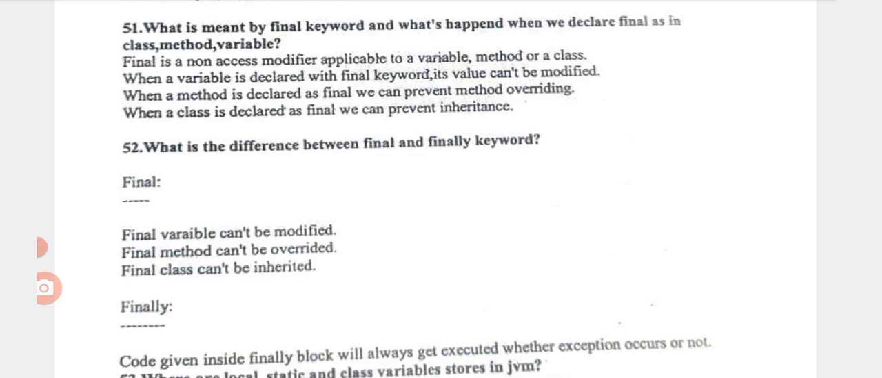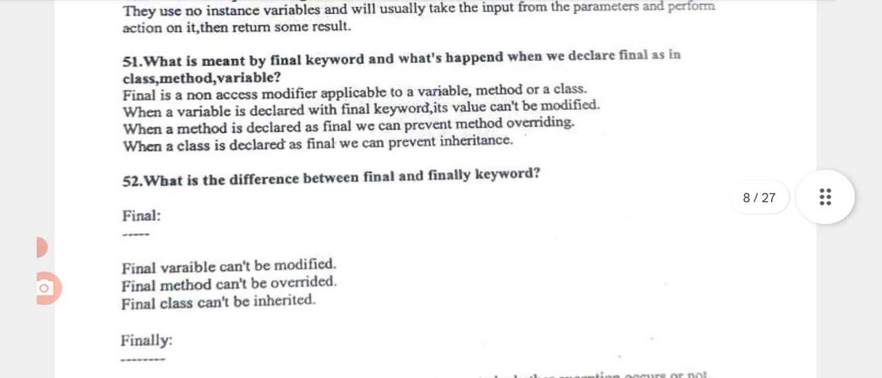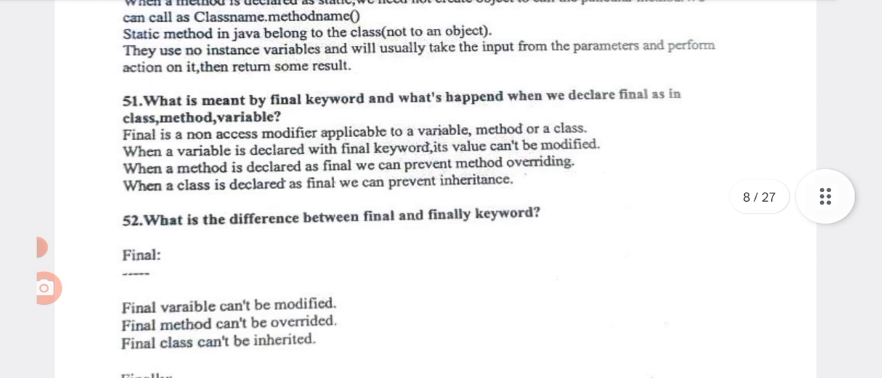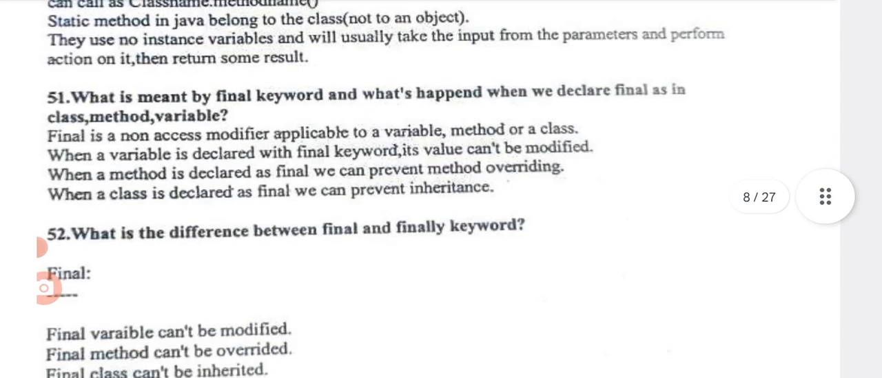Okay, let us start. What is meant by final keyword, and what happens when we declare final on a class, method or variable? First question. Final is a non-access modifier applicable to a variable, method or a class. When a variable is declared with final keyword, its value cannot be modified.